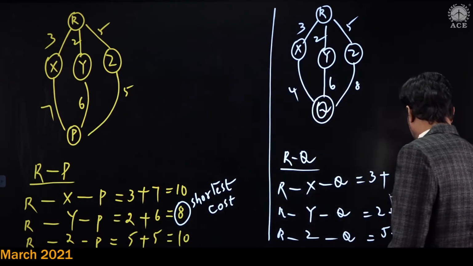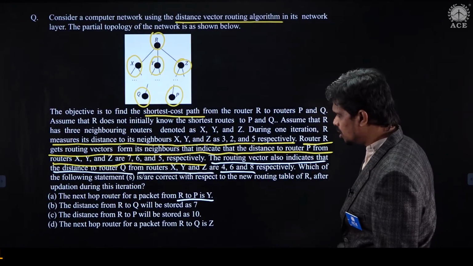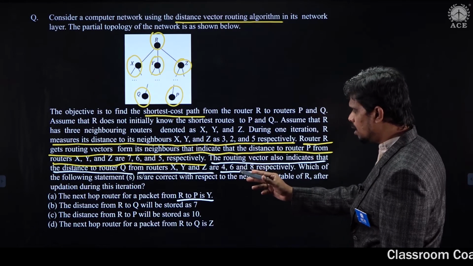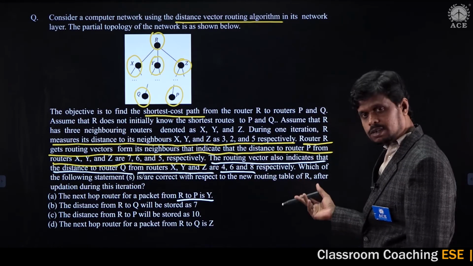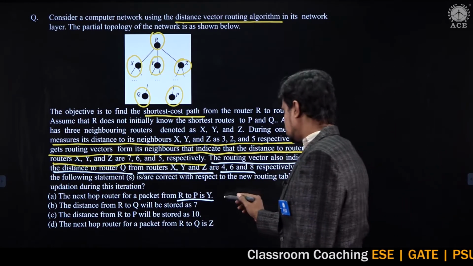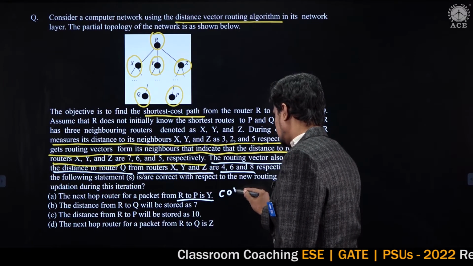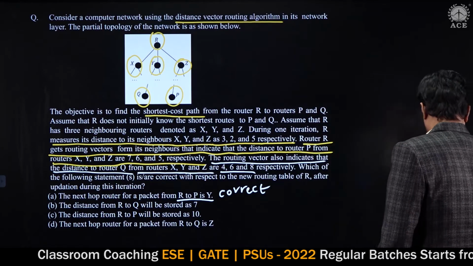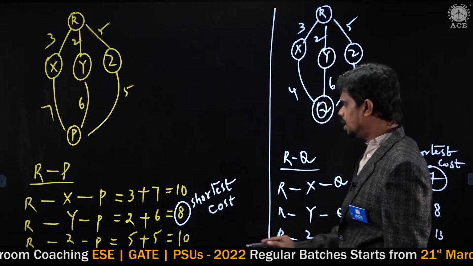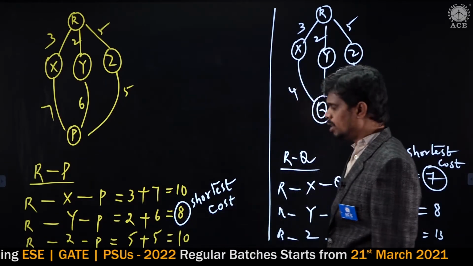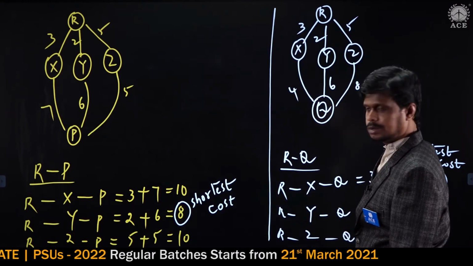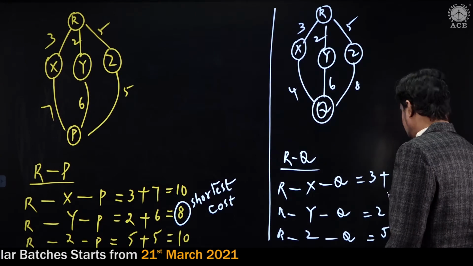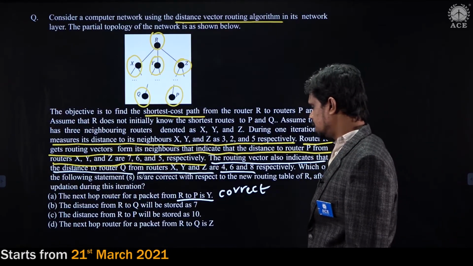According to the question, option A mentions that the next hop router for a packet from R to P is Y. Is it correct or not? Yes, this is correct. From R to P, only via Y do we have the shortest cost, so I can say that Y is the next hop for R to P. Hence option A is a correct statement.